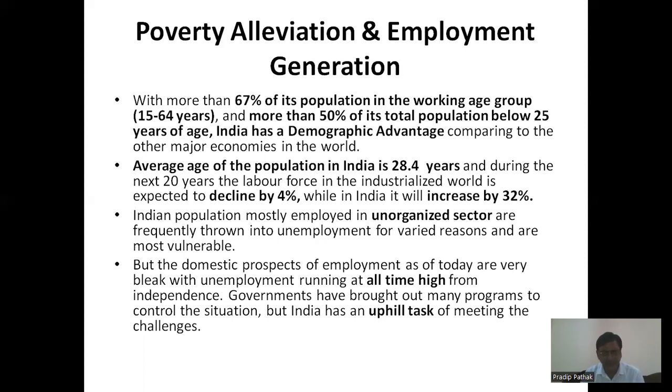So the domestic prospects for employment, irrespective of the points we have discussed, are comparatively bleak, and unemployment is running at an all-time high since independence. The reason is already quoted to you. One of the prime reasons is the corona pandemic, along with many other reasons, the global downfall in the GDP, the current Russia and Ukraine war, and so many other factors. Although the government has brought many programs to control the situation, which we discussed in our previous slides, India definitely has an uphill task of meeting the challenges.